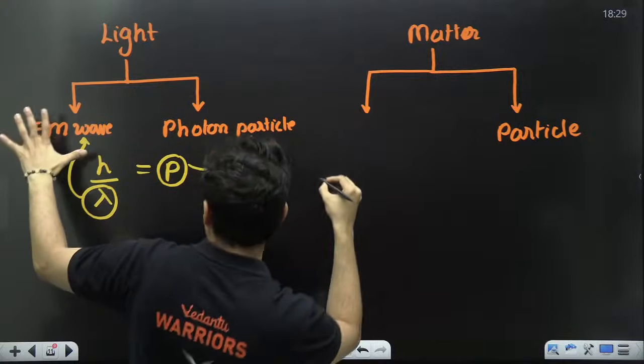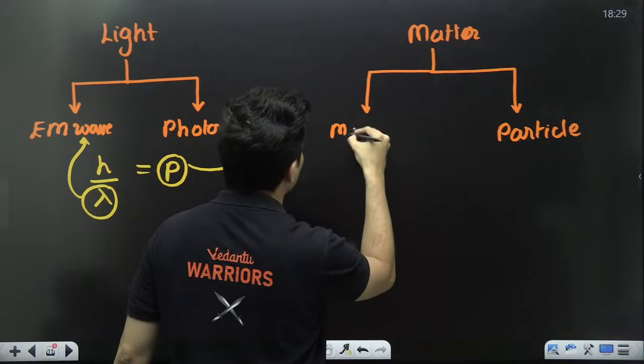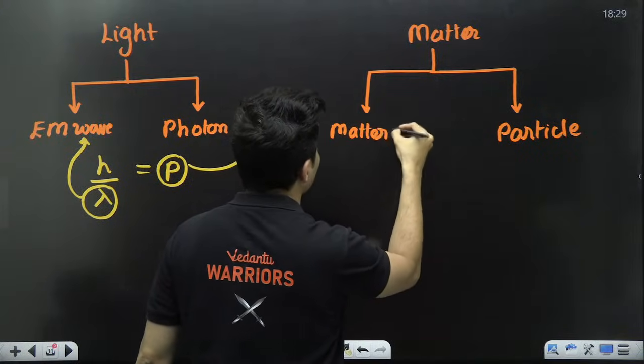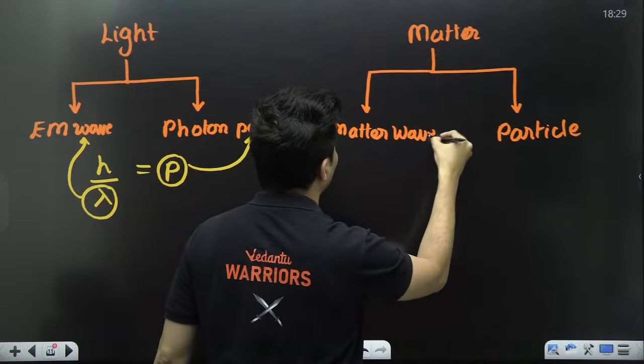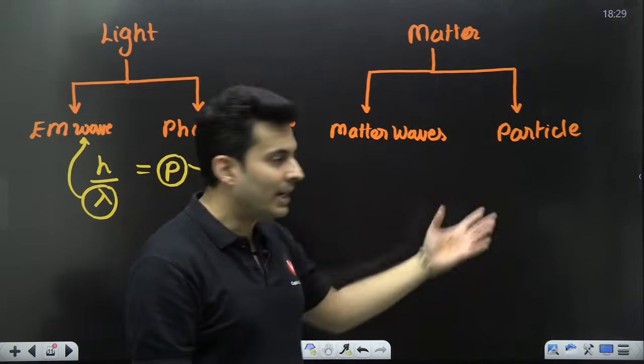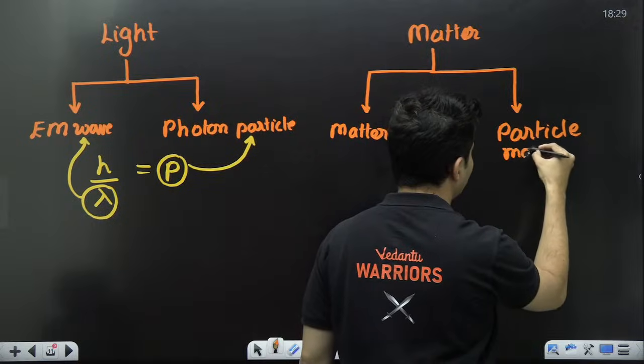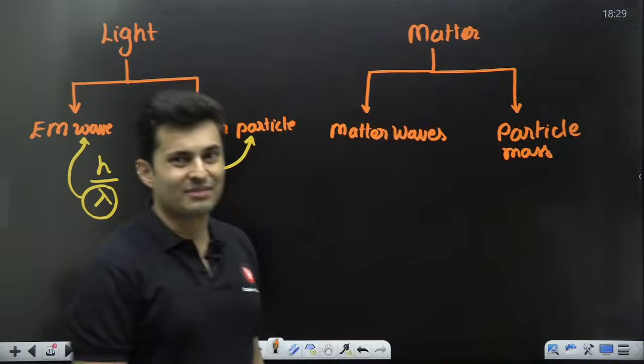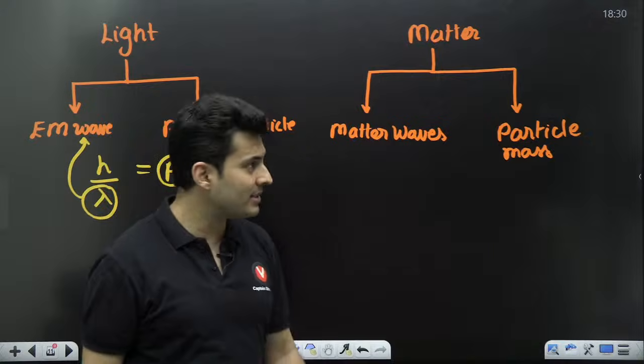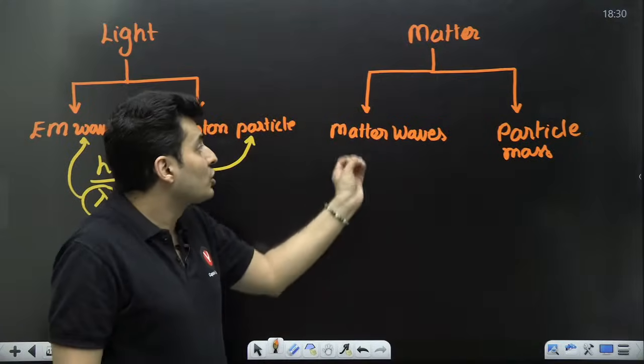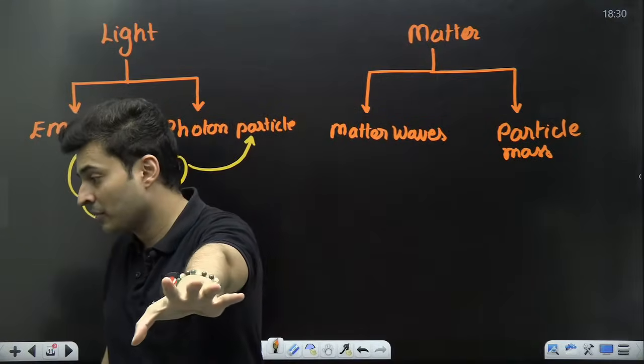Those waves are not electromagnetic. They are just called matter waves. So the particles that possess mass, like electrons, protons, neutrons, have a wave nature that is called matter waves.